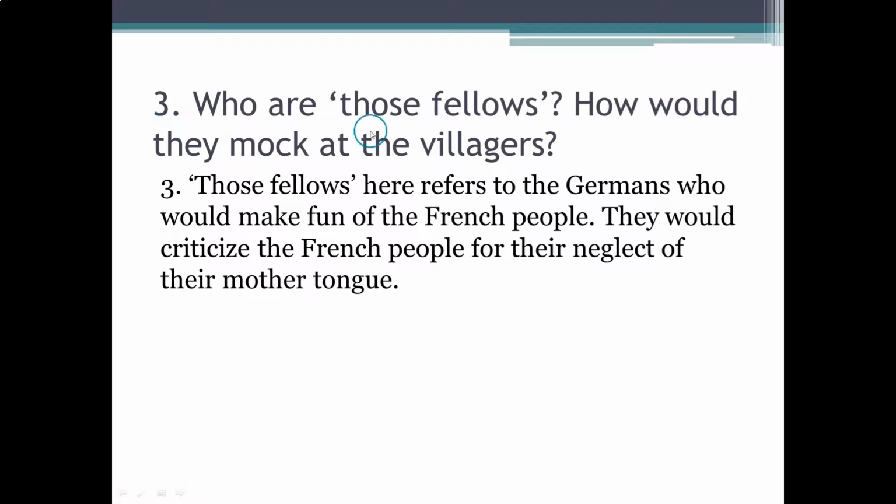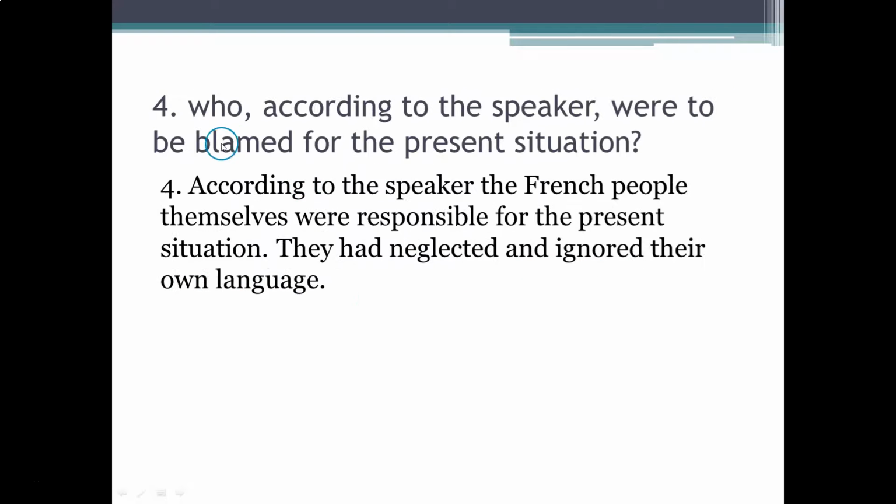Question 3. Who are those fellows? How would they mock at the villagers? Answer. Those fellows here refers to the Germans who would make fun of the French people. They would criticize the French people for their neglect of their mother tongue. Who, according to the speaker, were to be blamed for the present situation? Answer. According to the speaker, the French people themselves were responsible for the present situation. They had neglected and ignored their own language.